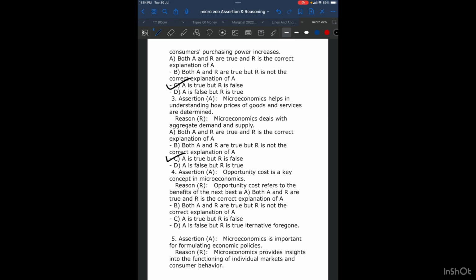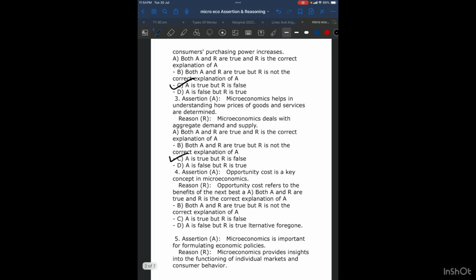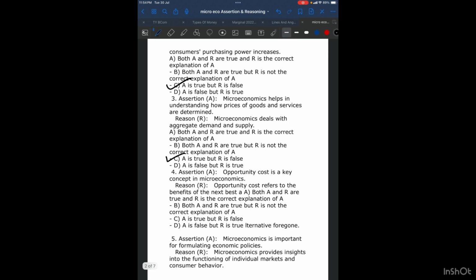We progress further with the fourth question. Opportunity cost is a key concept in microeconomics. That is true. As I discussed in my earlier MCQ video, opportunity cost is the cost which I incur by choosing a particular source of income and letting the other source go away. For example, if I am earning in company A where I am paid 50,000 per month, I cannot take the job in company B which was giving me 40,000 per month.